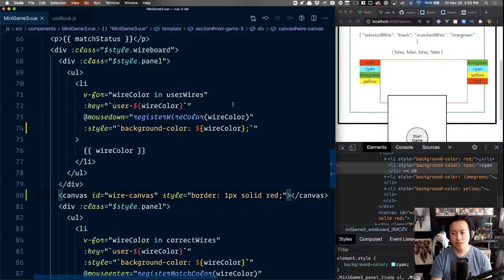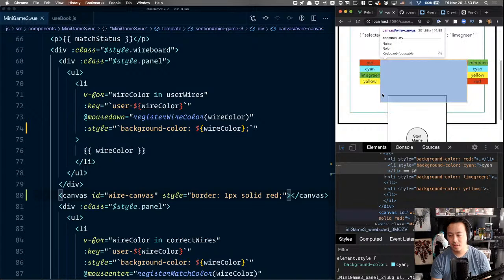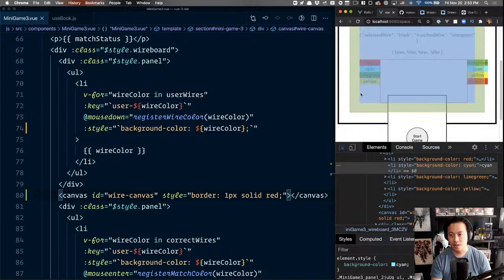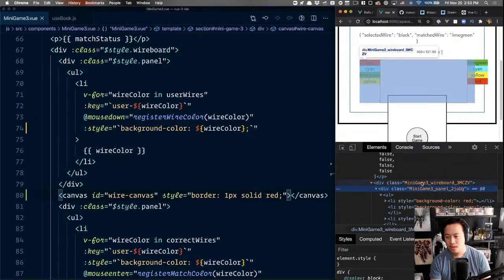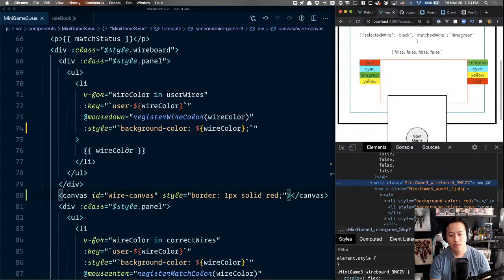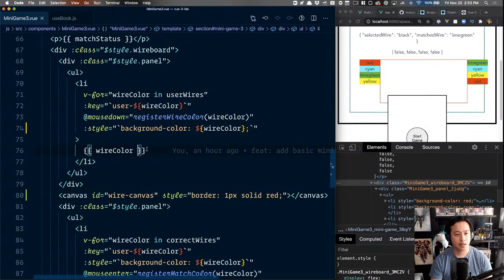Okay, that's not too shabby. I'm a little surprised that it's taking up the full height, but maybe this is because wireboard is this way.